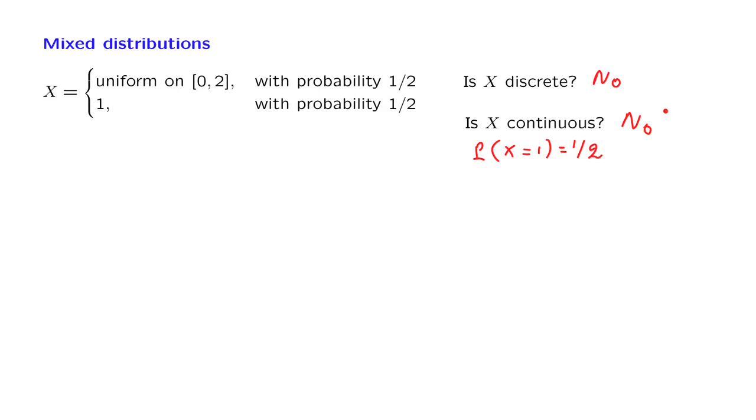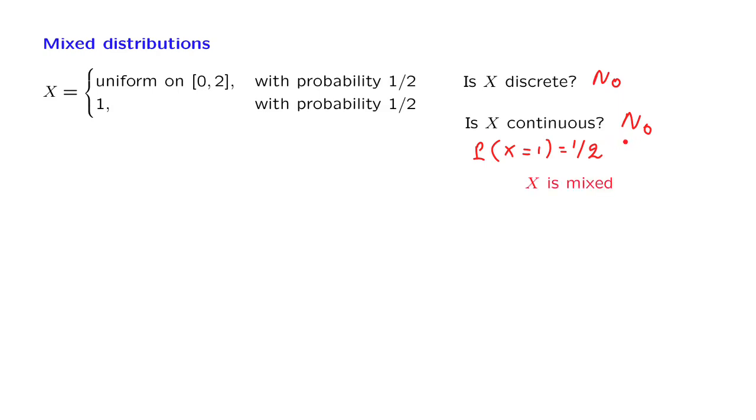Even though X takes values in a continuous range, this is not enough to make it a continuous random variable. We defined continuous random variables to be those that can be described by a PDF, and we have seen that in such a case, any individual point should have 0 probability. But this is not the case here, and so X is not continuous. We call X a mixed random variable.